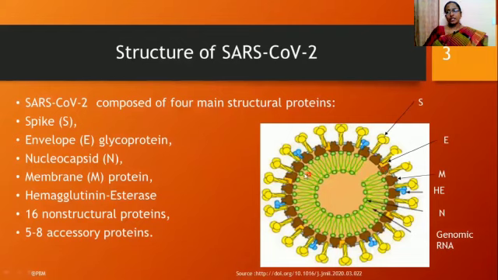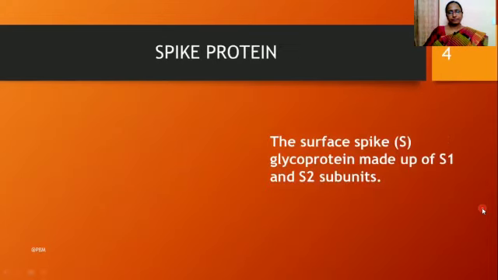These are going to produce an envelope surrounding the nucleocapsid. Apart from these, there are some blue colored segments. These are hemagglutinin esterases. So this is the overall structure of COVID-19. Because of the orientation of these spike proteins on the surface of the coronavirus, it looks like a crown. Hence the name corona has been given to this particular virus.